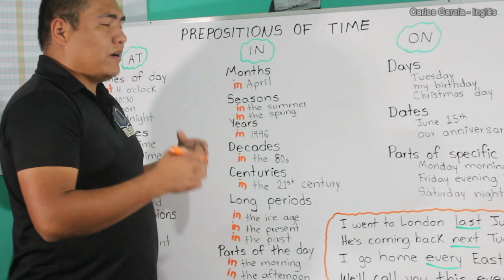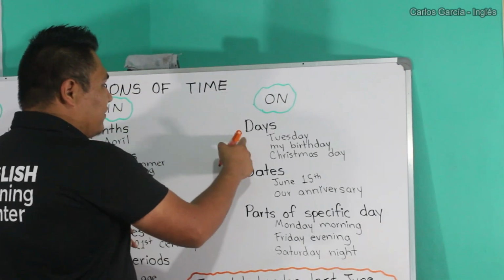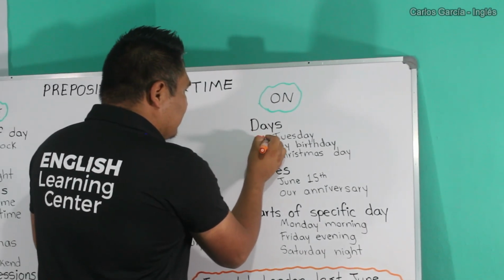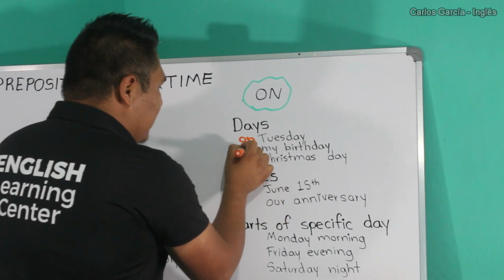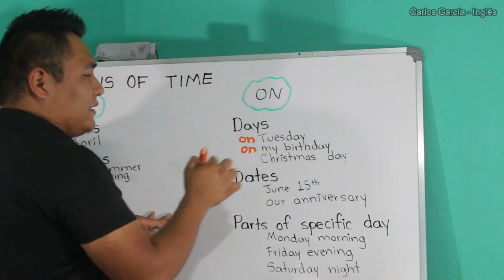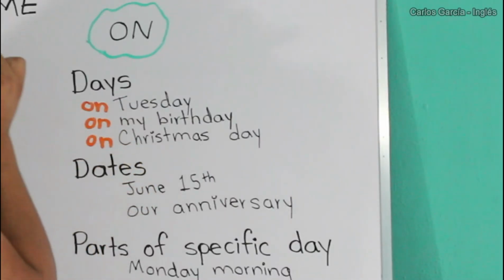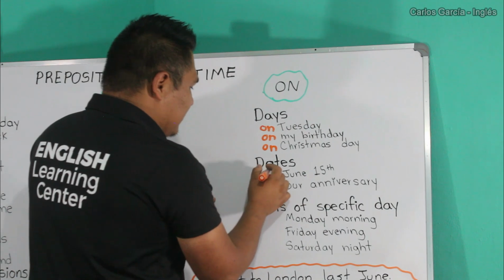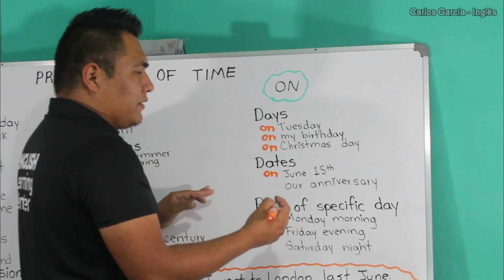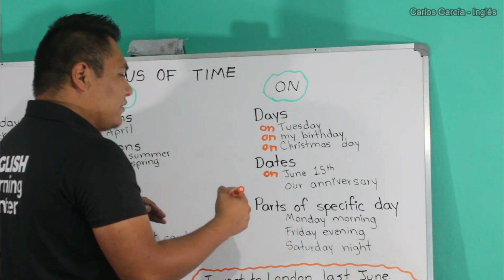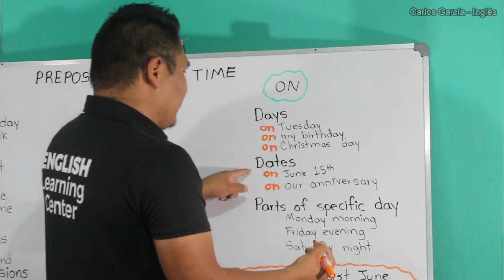And when do we use the preposition on? Well, the preposition on is used for days. On Tuesday, on Wednesday, on Saturday, on Sunday, on my birthday, because it's a specific day. On Christmas Day. Dates, also for dates. On June 15th, on April 13th, on December 3rd, on our anniversary. It's a specific date.